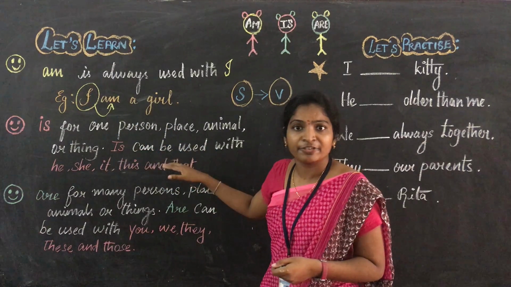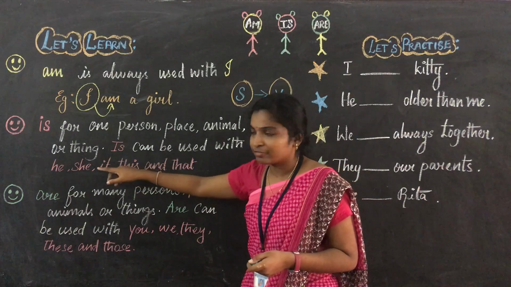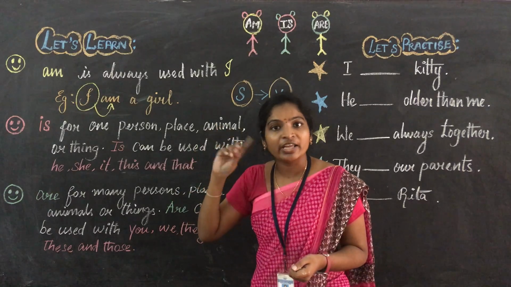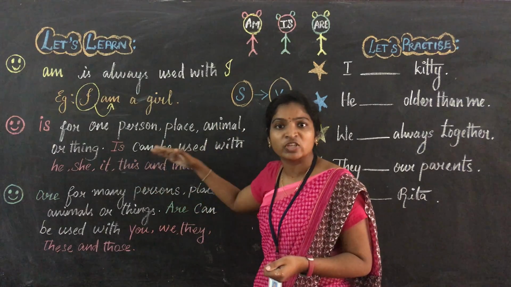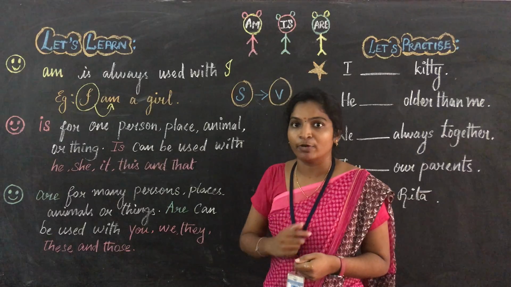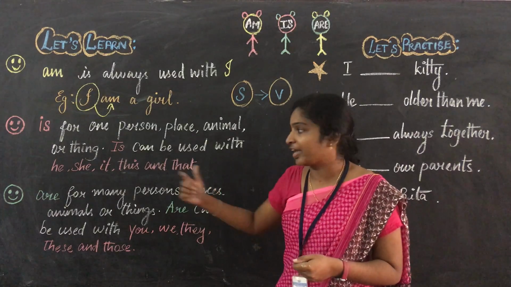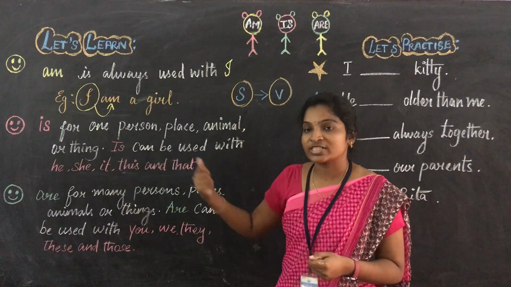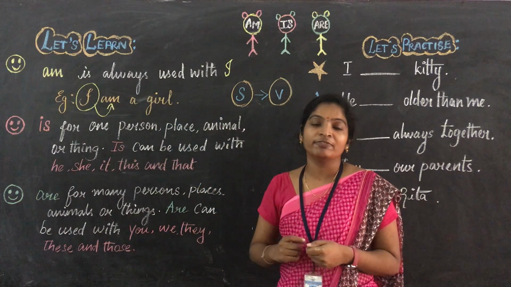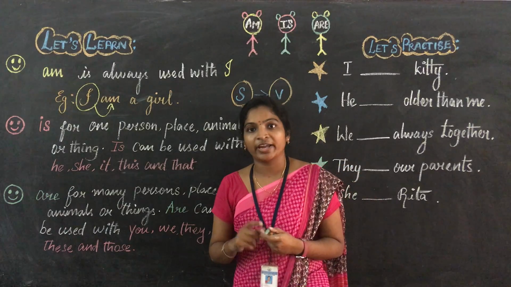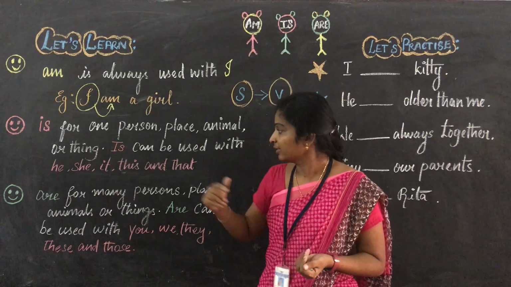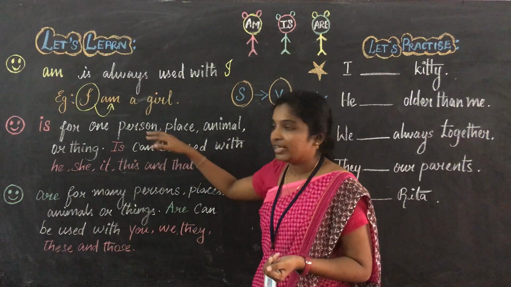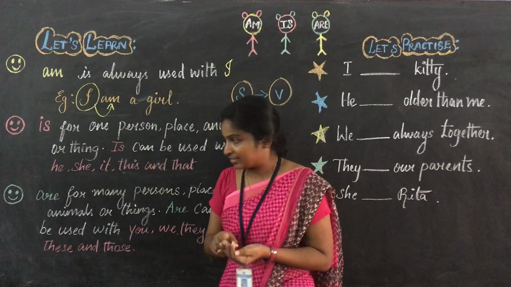Am I right? It refers to the singular. He refers to the boy. That is only one boy. She refers to only one girl. For the singular subject, we have to give the singular verb. What verb do we have to give next to he, she, it, this, and that? You just see, "is". Next to these words we have to give "is". Okay, let us see the example.